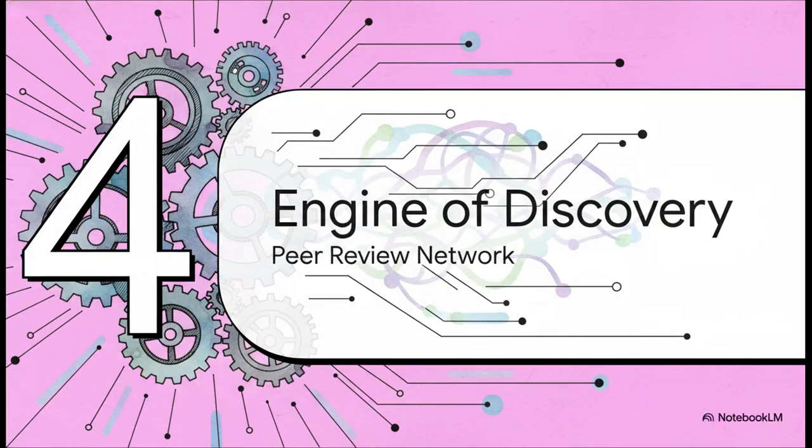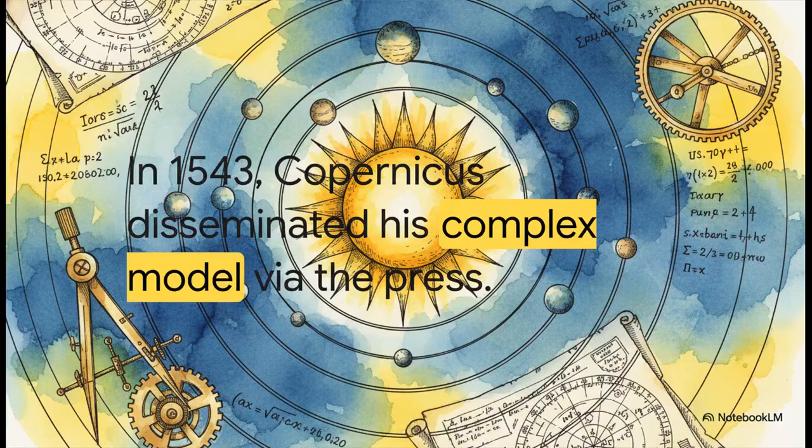Moving to Section 4, the engine of discovery, the first peer review network. So this newly democratized information network laid the direct groundwork for empirical science. It essentially became the ultimate engine for the scientific revolution. A perfect example of this is 1543. Nicholas Copernicus leveraged the printing press to distribute his heliocentric model of the universe, the radical idea that the Earth actually revolves around the sun.